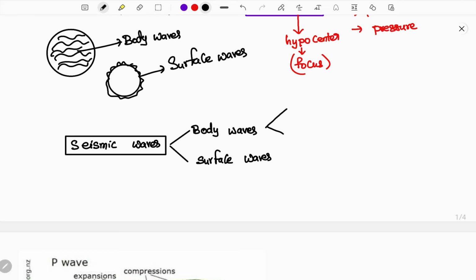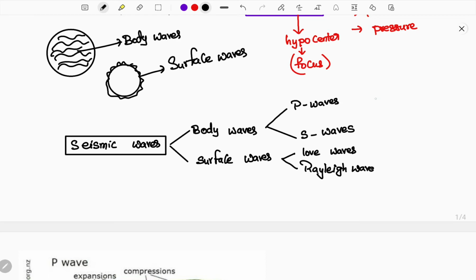Now this body waves can be divided into two forms. One is P waves and the other is S waves. I will provide clarity regarding P waves and S waves, don't worry. Now let me come to the different types of surface waves. Surface waves are Love waves, okay, you have a love towards the waves. Yes, whenever you see a wave, you keep running. Then Rayleigh waves. We will study everything separately, don't worry.